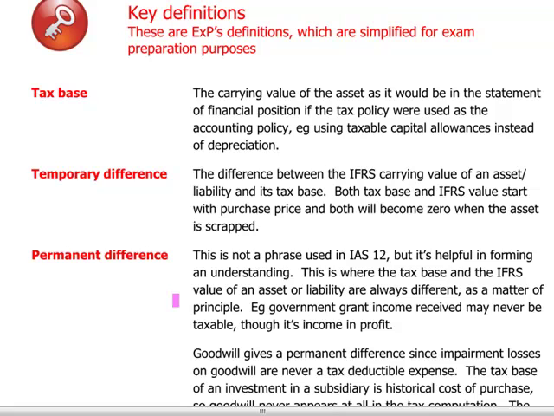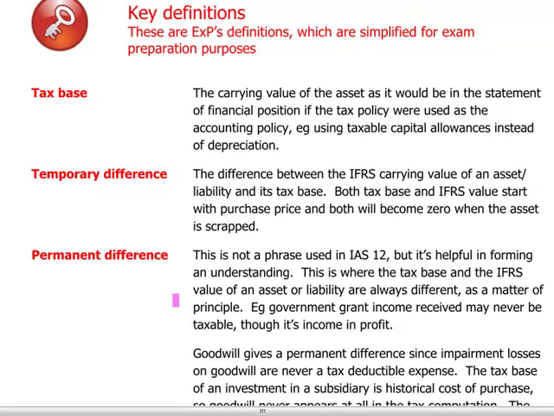IFRS base is the base at the year end, or the valuation at the year end, for all the assets and liabilities in the statement of financial position. IAS 12 takes a statement of financial position approach. We will actually calculate deferred tax by reference to the difference between the IFRS base and the tax base of any assets and liabilities except the taxation at year end. Once we determine these differences, we have to decide which ones are permanent and therefore which ones are temporary.